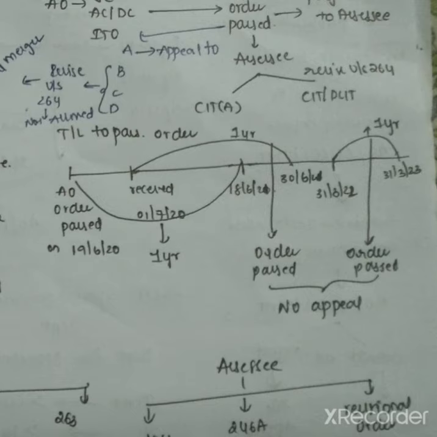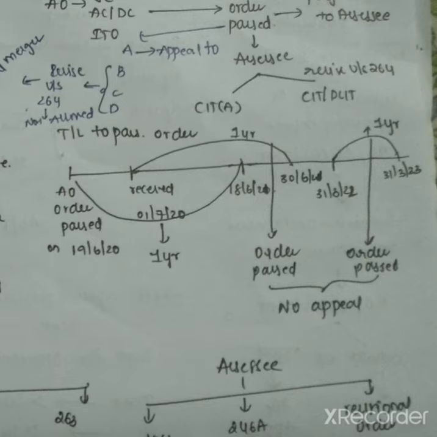Then CIT or PCIT, on its own motion or on an application filed by the SSC, revises the order under section 264. SSC has two options: either file an appeal, that is CIT appeal under the 246A sections, or CIT or PCIT revises under section 264.